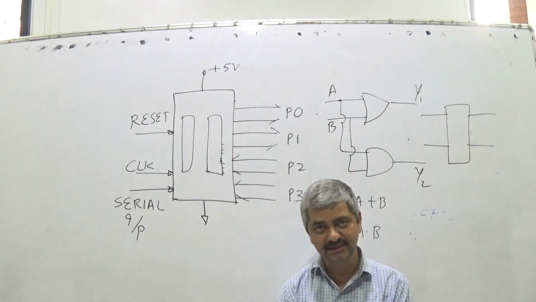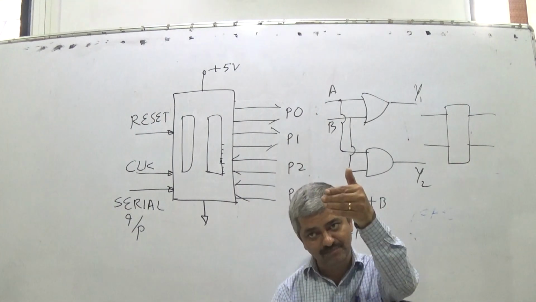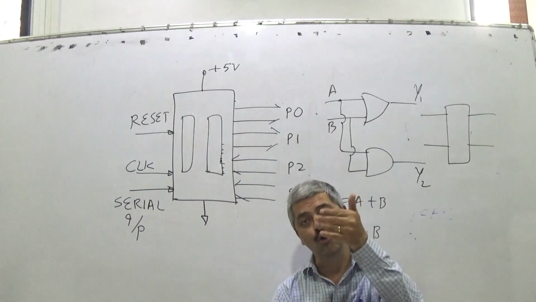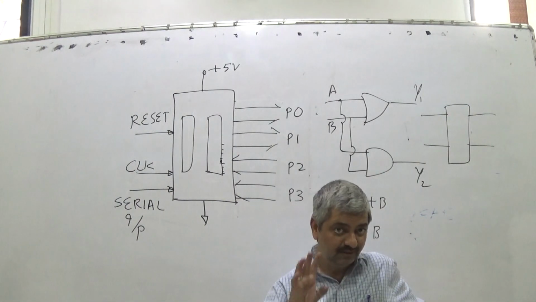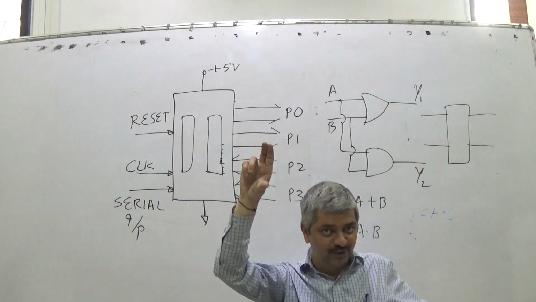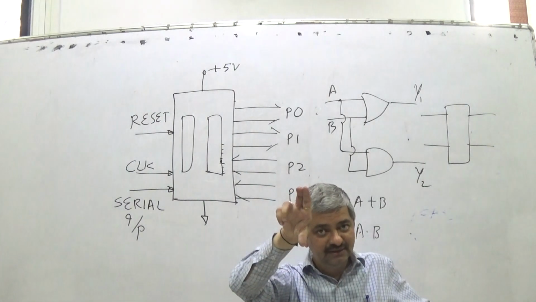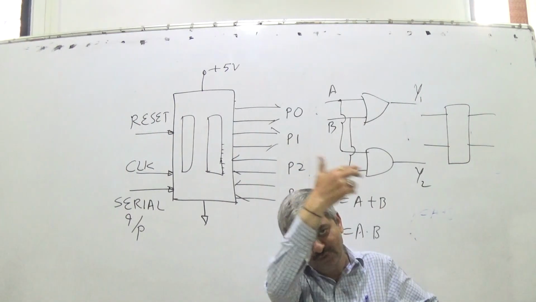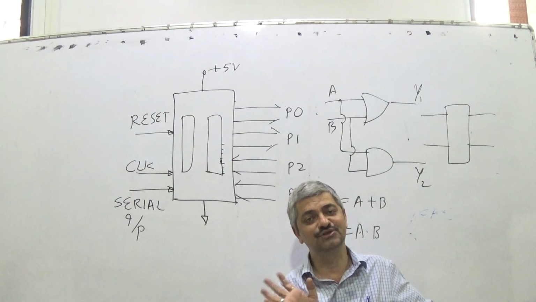Out of this memory, some part is pre-programmed somehow, some part is available for internal calculations, and 4 locations are available for user interface. The single chip contains the microprocessor completely, memory completely, and 4 locations of memory have come out as 2 input ports and 2 output ports. That's all.